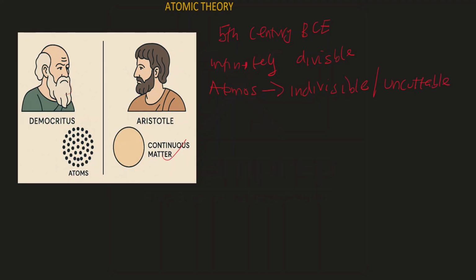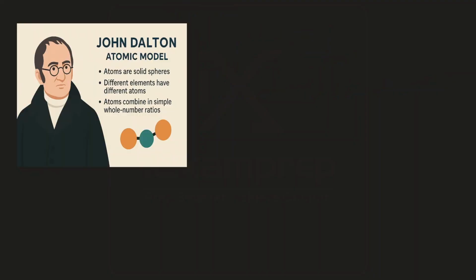So the idea that Democritus had was that matter is made up of building blocks or discrete particles called atomos. So science was not developed at that time, and there was no experimental proof to that. The first experimental proof to that statement that matter is made up of atoms was given by a man called John Dalton. So the first theory about atom was given by John Dalton.